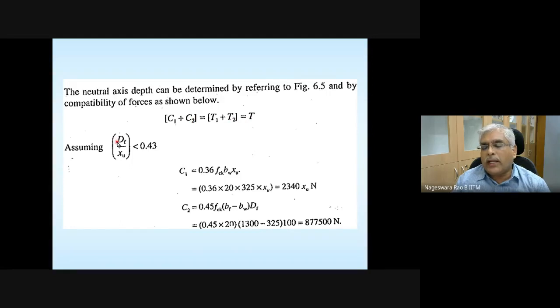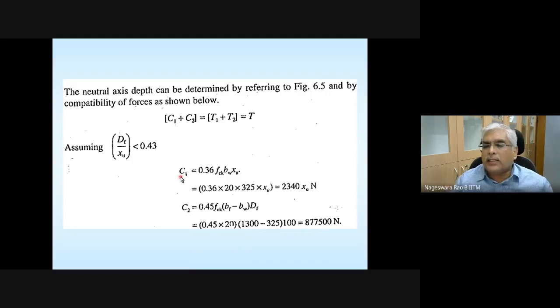So assuming capital DF divided by XU is less than 0.3, whatever equations we noted earlier for C1 and C2, make use of those. Find C1, C2, find the resultant compressive force, equate it to the tensile force, and then calculate.